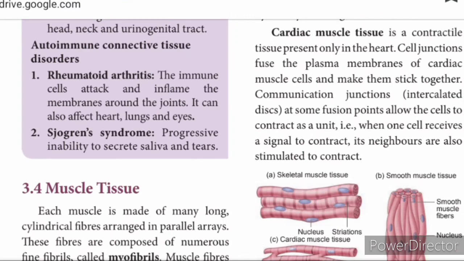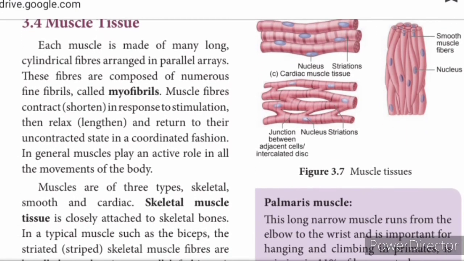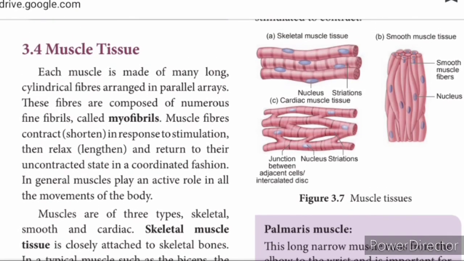Communication junctions at some fusion points allow the cells to contract as a unit. When one cell receives a signal to contract, its neighbor cells are also stimulated to contract. When one cell contracts, the next cell also follows the same. That is how it is made. You can see the diagram showing cardiac muscle, striated muscle and then the smooth muscle.